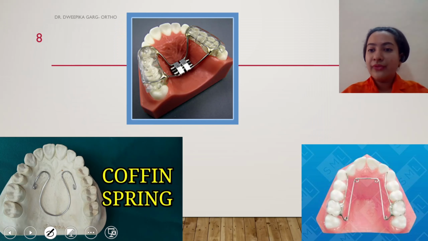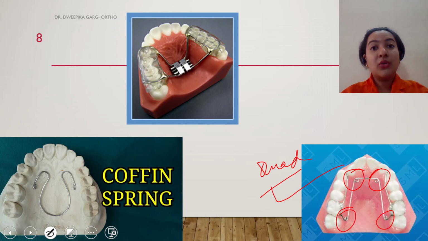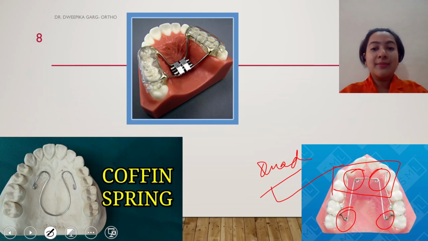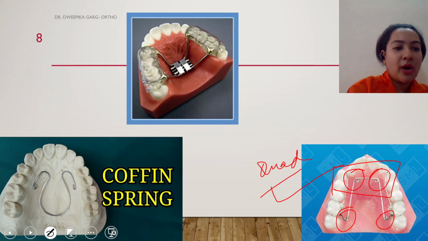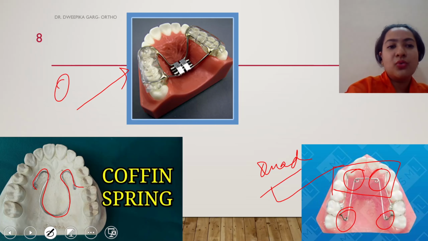Before that, this is quad helix as we were talking about. See, there are four helices. 1, 2, 3, 4. So this becomes your quad helix. In case these two helices are missing and we have just these two front helices, it becomes a bihelix. Quad helix, bihelix. This is coffin spring. Everybody knows this is a coffin spring. We have even discussed this earlier.